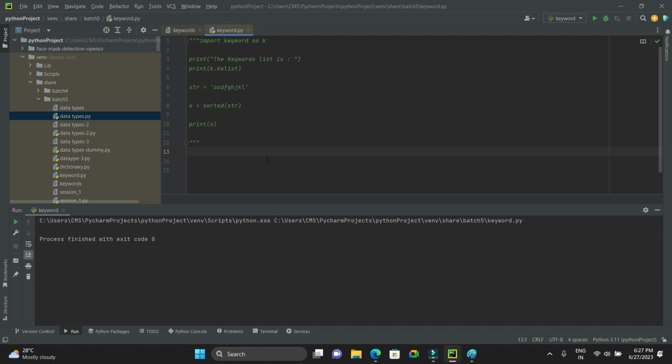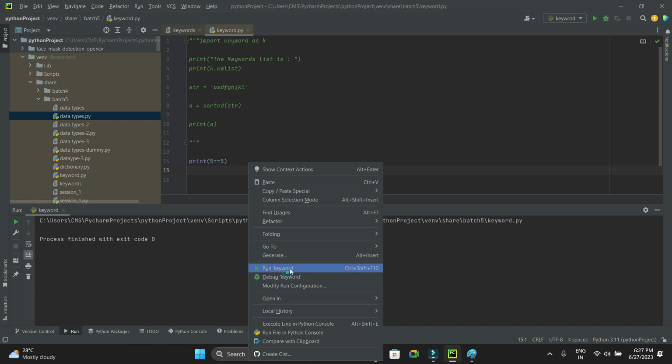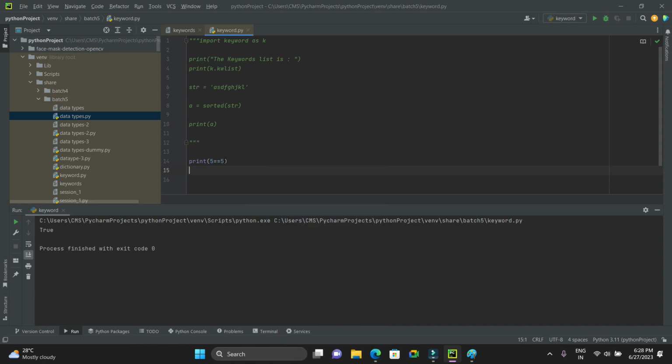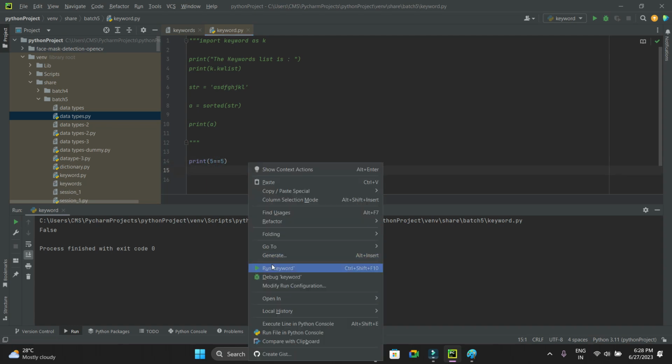First, let me print 5 is equal to 5. It's not an assignment, it's a comparison operator. After learning the operators, you will know how to do this. See, it's True. Yes, 5 equals 5 is True. 5 equals 4 should return False. Now see here, it says False. Good, which means our code is working fine.